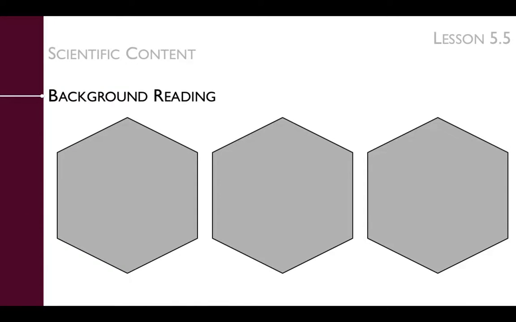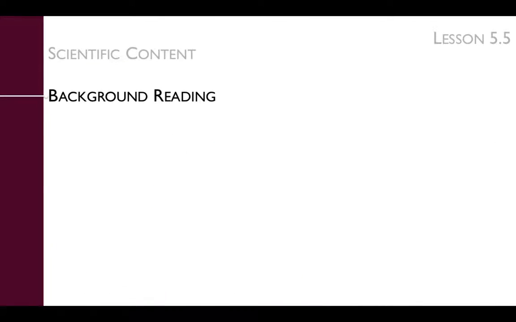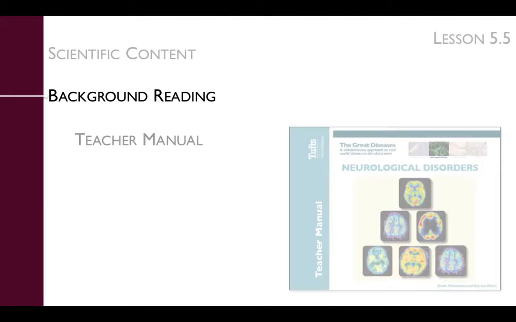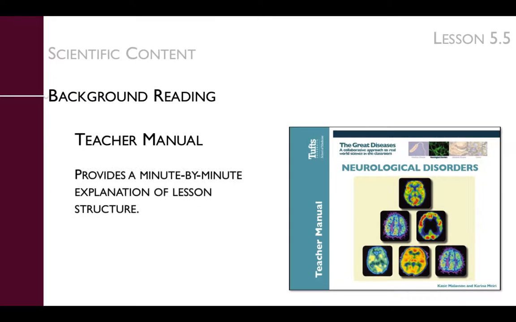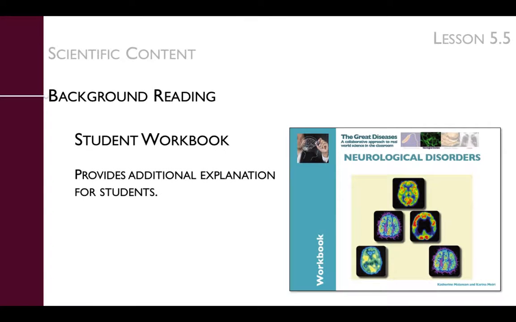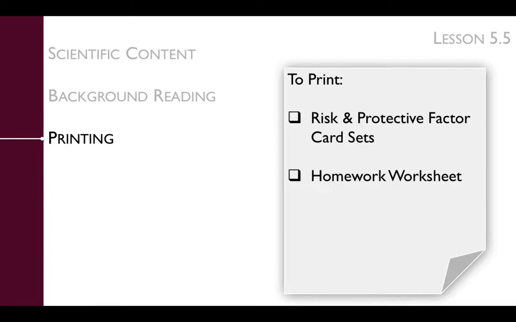You can review this scientific content in the background reading provided to you in the teacher primer, the teacher manual, and the student workbook. The teacher primer provides in-depth knowledge about the scientific content. The teacher manual or lesson plan provides a minute-by-minute explanation of lesson structure, including instructions on how to manage the discussion and activity, and the student workbook provides additional explanations for your students. You also need to be sure to print the risk and protective factor card sets and the homework worksheet for your students.